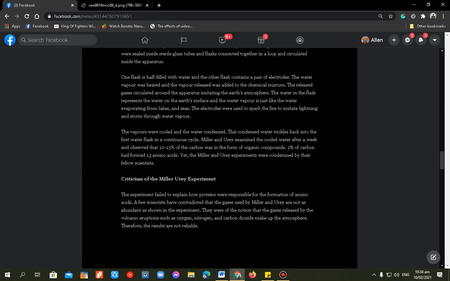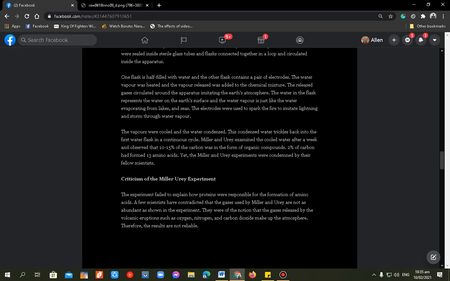The criticism of the Miller-Urey experiments is that the experiment failed to explain how proteins were responsible for the formation of amino acids. A few scientists contradicted that the gases used by Miller and Urey are not as abundant as shown in the experiment. So parang kulang yung ginamit nila.